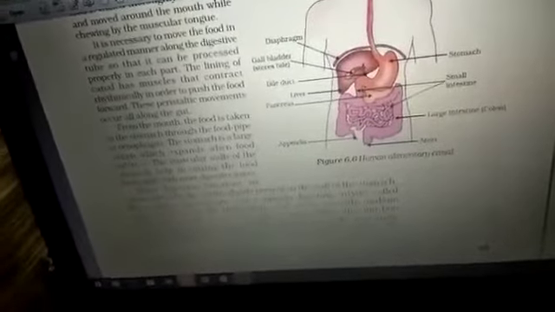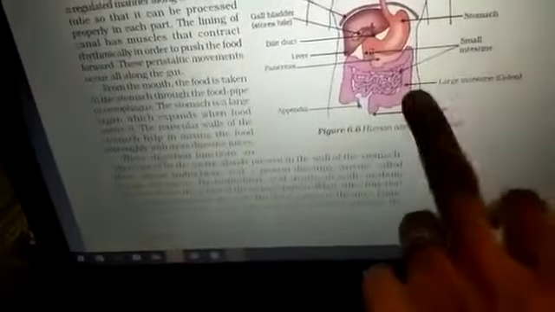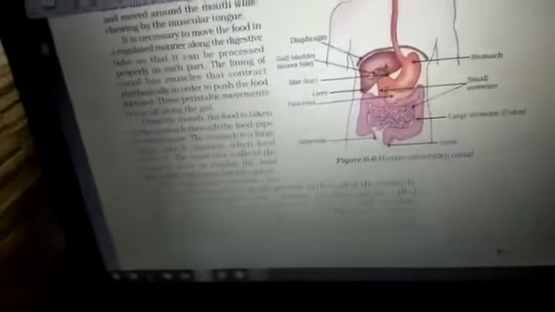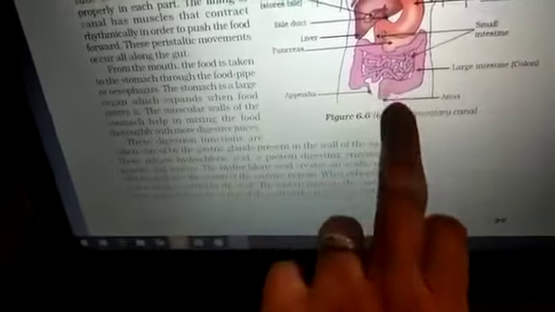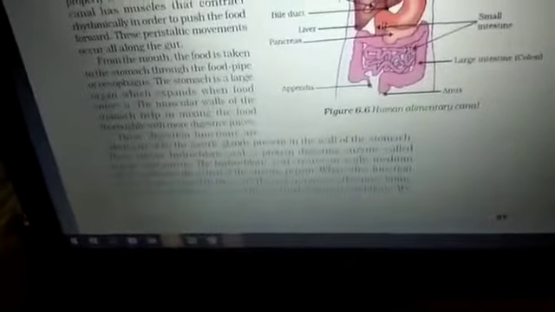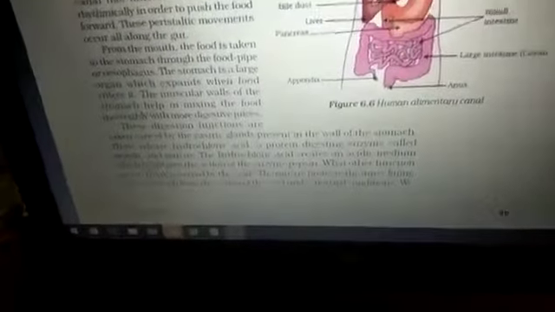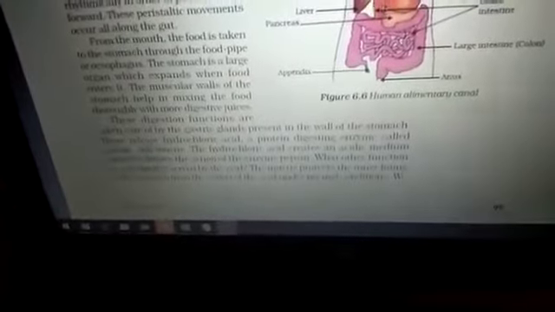Once all the food is digested in this portion, the leftover food material is passed towards the large intestine. The large intestine is the area where water absorption mainly takes place. Water is mainly absorbed, and the rest of the undigested food material is then passed towards the rectum, a very small portion over here. In the rectum, it is stored until the waste is concentrated, and then when pressure is created, it is released out with the help of the anus.